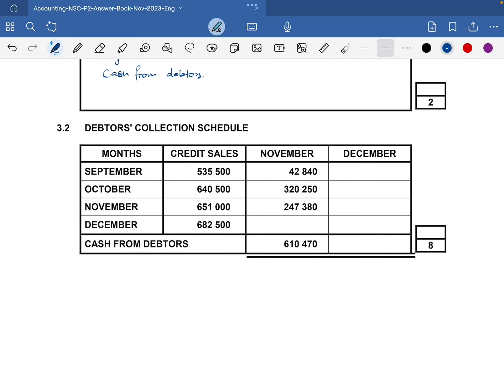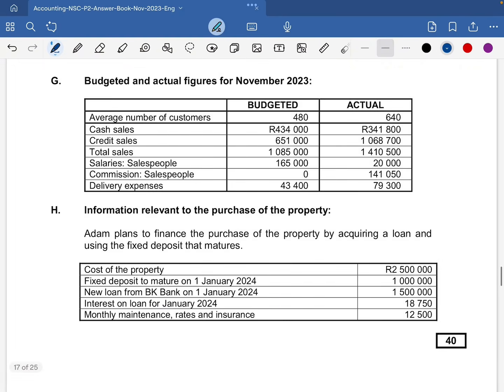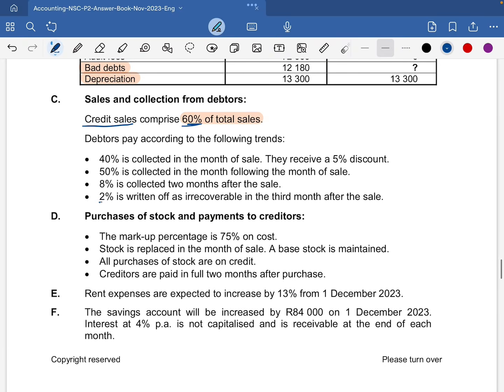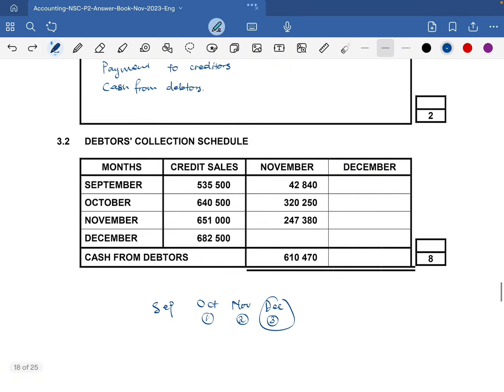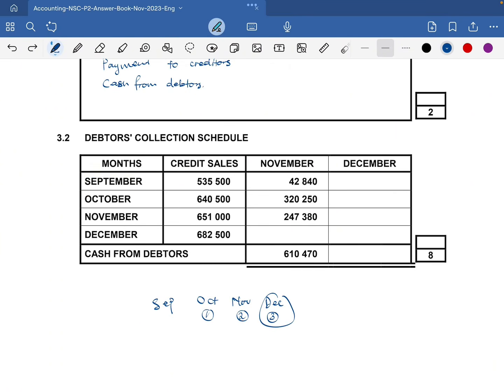So the first thing that we are noting is that we have had sales done in September. We had September, October, November, December, and this is the 1st month after the sale, 2nd month after the sale, 3rd month after the sale. When you go back to check, they said 2% is written off as irrecoverable in the 3rd month after the sale. So in December, we are not collecting anything that was sold in September.